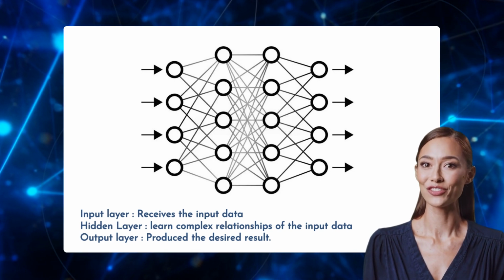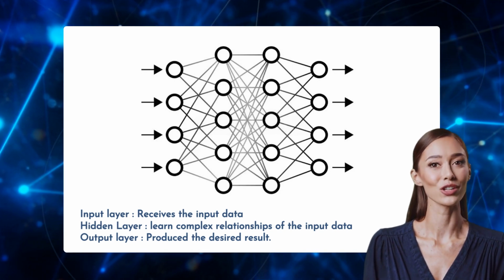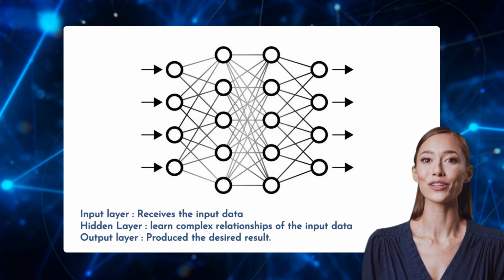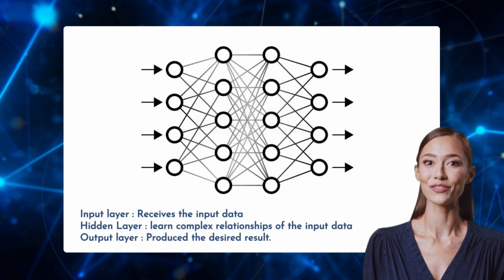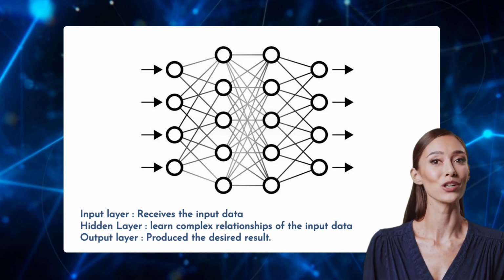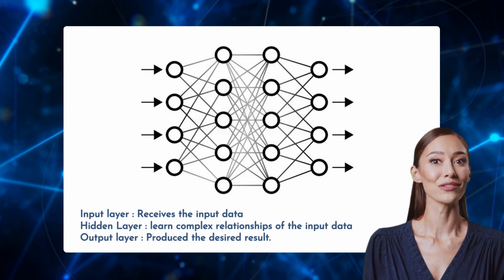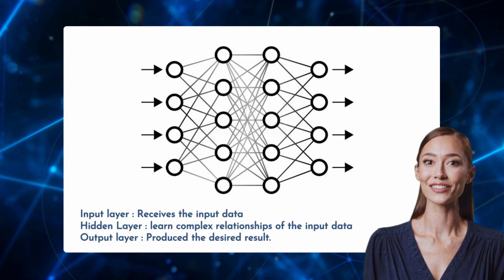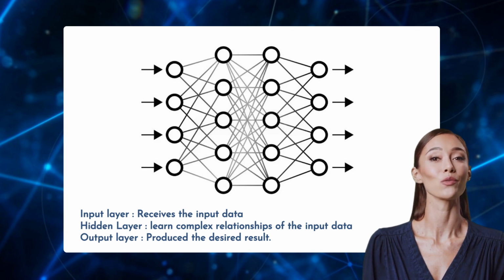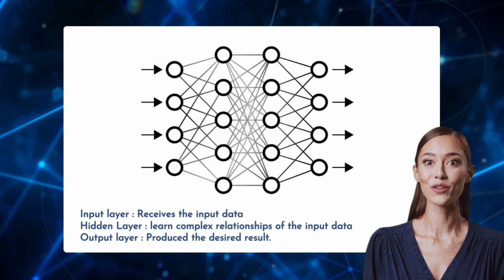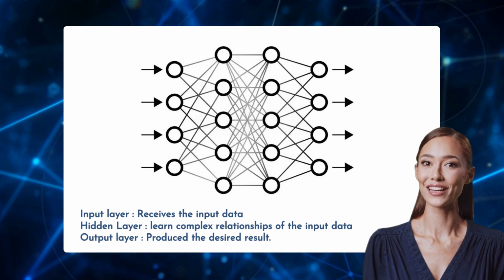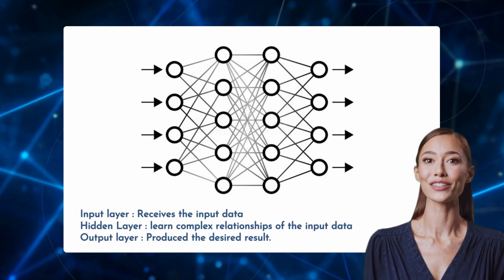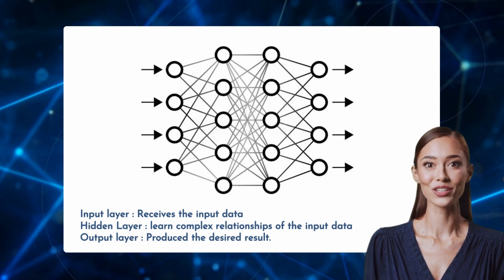At the heart of deep learning lies the artificial neural network. These networks are composed of interconnected layers of nodes or neurons, each playing a crucial role in information processing. The network typically consists of three types of layers: an input layer, one or more hidden layers, and an output layer. The input layer receives the raw data, such as pixels in an image or words in a sentence. The hidden layers, the true workhorses of deep learning, are where the model learns complex representations of the input data. Finally, the output layer produces the desired result, whether it's a classification, prediction, or generation.